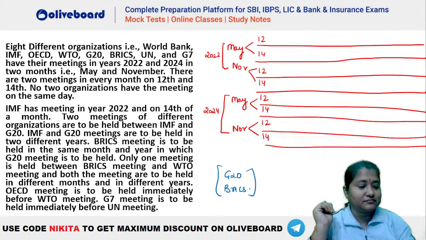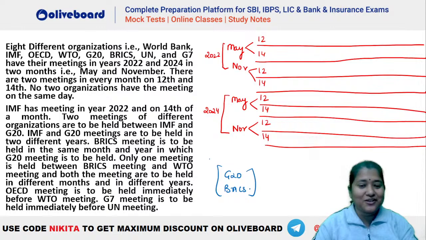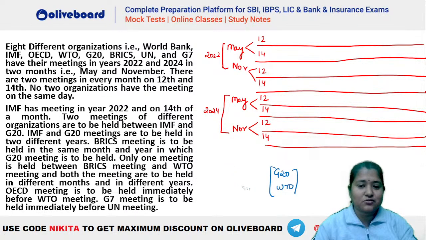None? Zero? None? That is already given. Okay, let's say G20 and WTO. This is already given here, right? They have to be in the same year and same month also. Again, none? This is also none. Okay, we'll check. Okay, none. Let's try it out, right? Not a very difficult one.